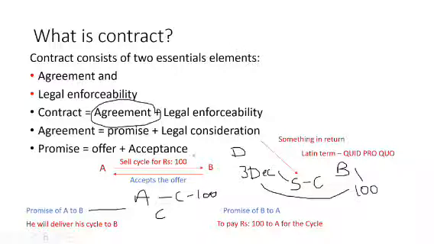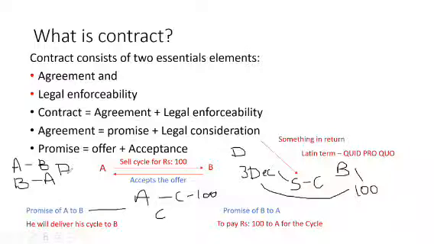So if there is an agreement and if it is legal, then it will become what? It will become a contract. Now when does the agreement arise? Agreement will arise when there is a promise between two parties. I told you that A is promising B that I am delivering your cycle and B is promising A that I am paying you 100 rupees. So it is a promise.